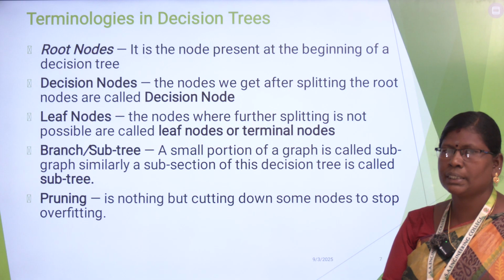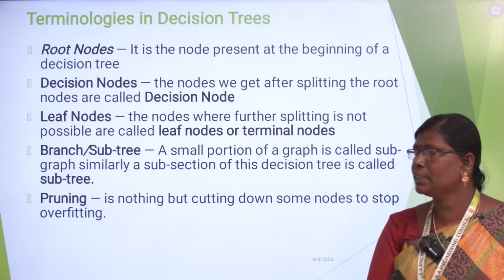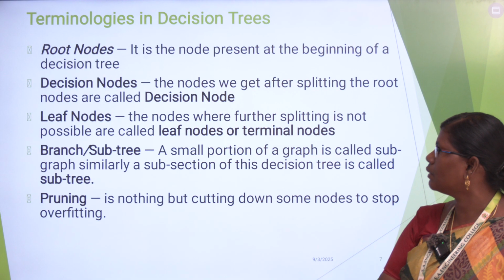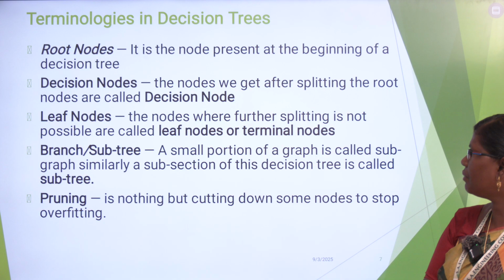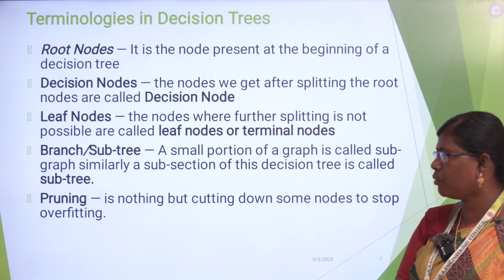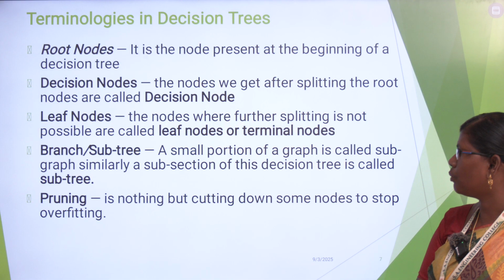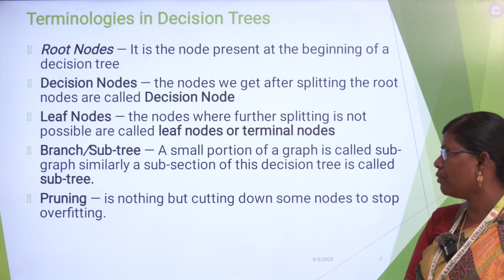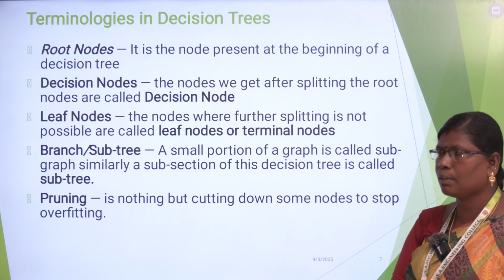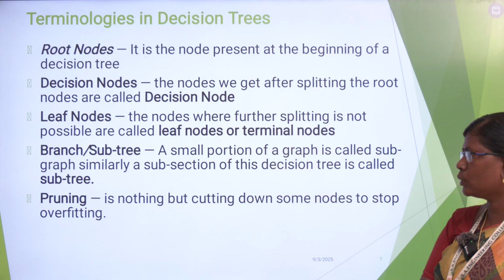Next, let me discuss terminologies used in decision tree algorithm. First, root node. What does root node mean? It is a node present at the beginning of the decision tree, and decision node means the node we get after splitting the nodes. Next, leaf nodes. The nodes where further splitting is not possible are called leaf nodes or terminal nodes. That is, afterwards we are not able to split that one. Branch or subtree: a small portion of a graph is called a subgraph. Similarly, a subsection of this decision tree is called a subtree. Next, pruning. What does pruning mean? It is nothing but cutting down some nodes to stop overfitting.